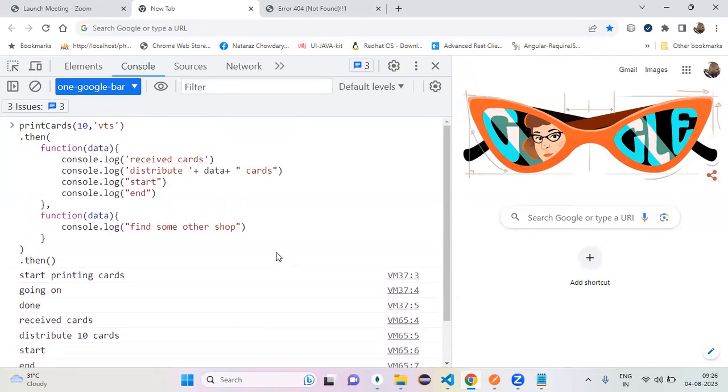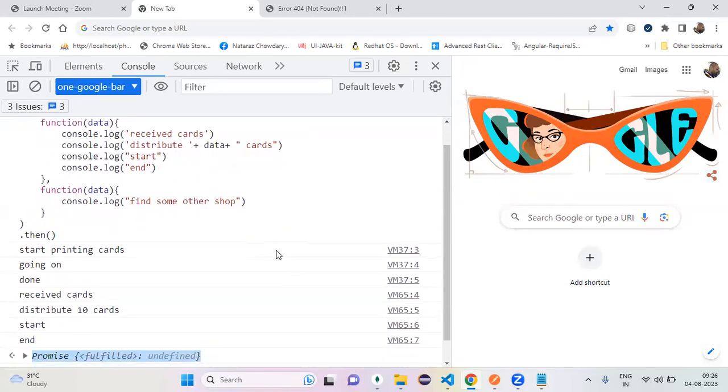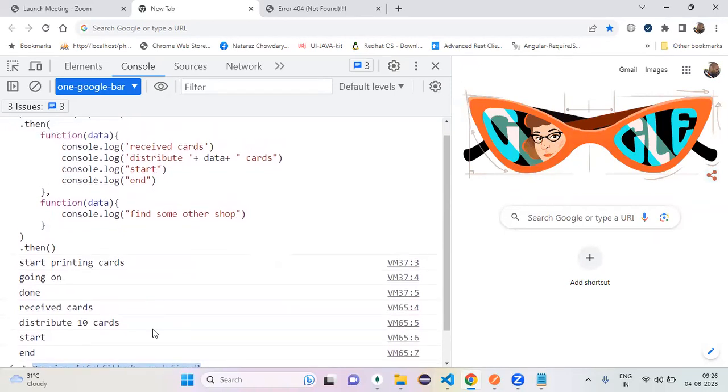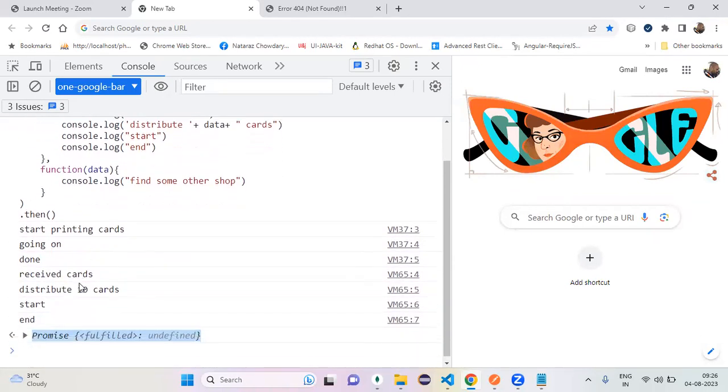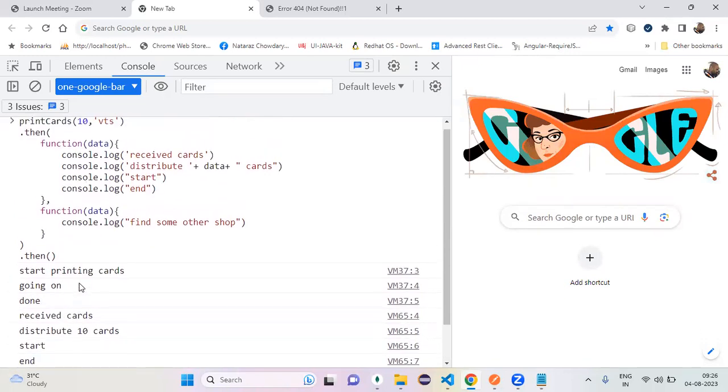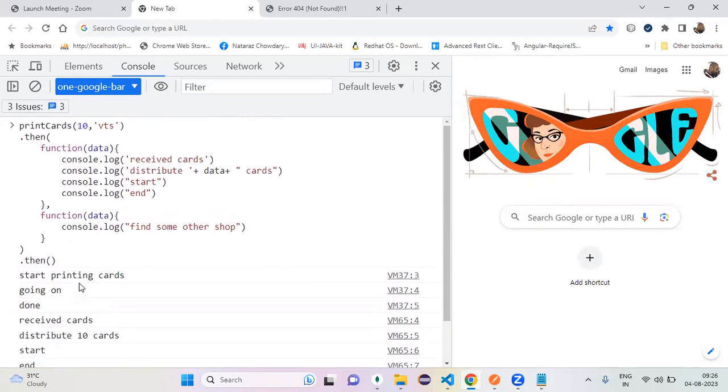Sir, one question: what is the point of using a promise here? What are we achieving by using it? The concept of promise. How is this helpful for us? If you want to send asynchronous action results back, promise is one way.